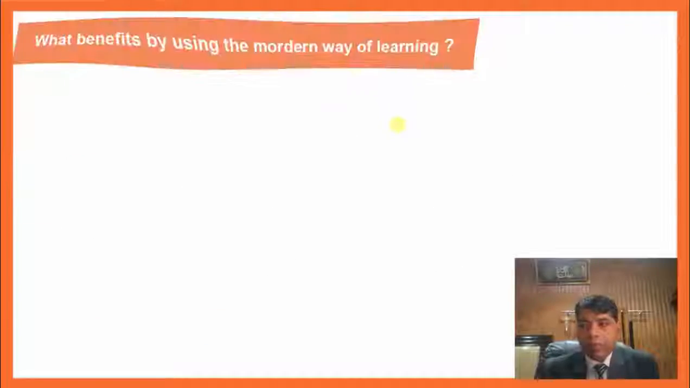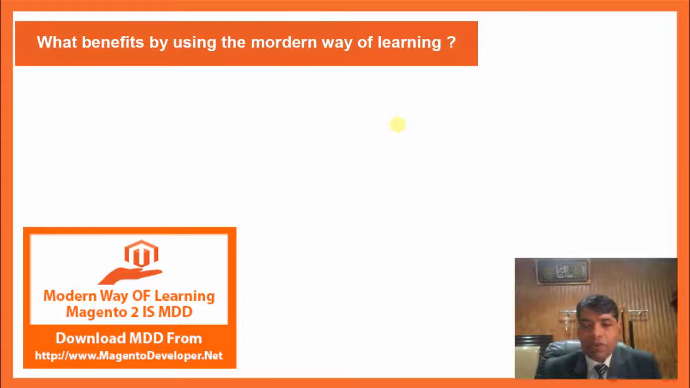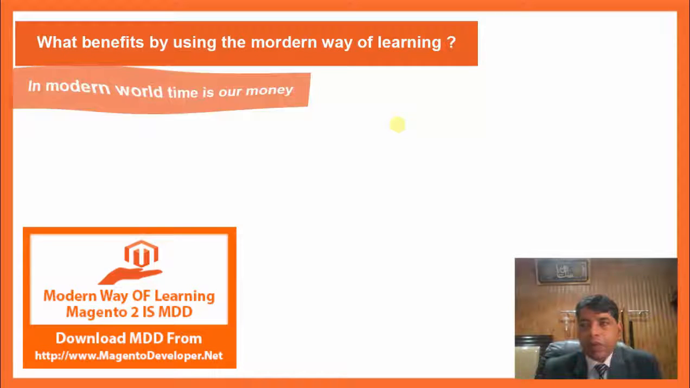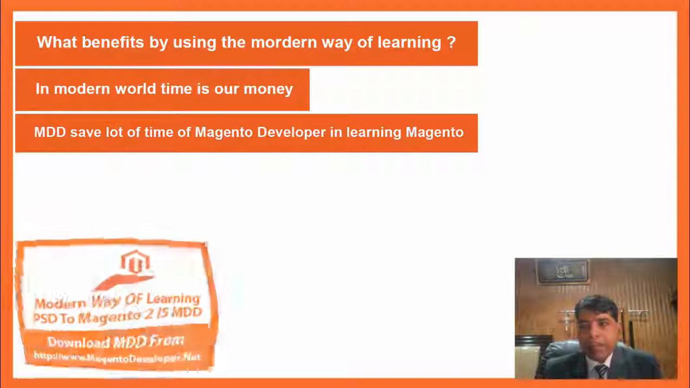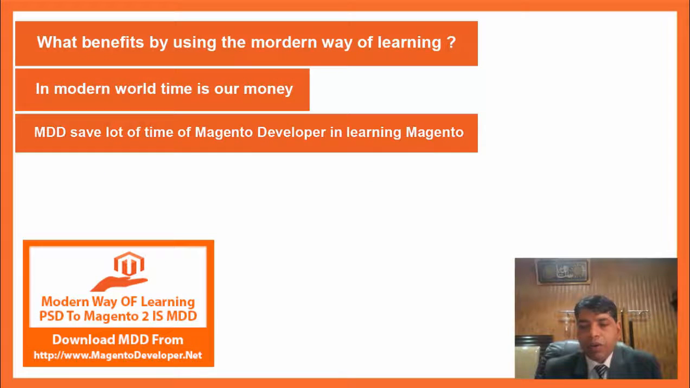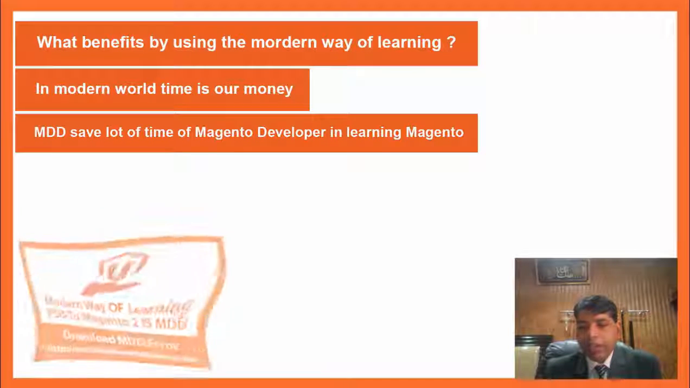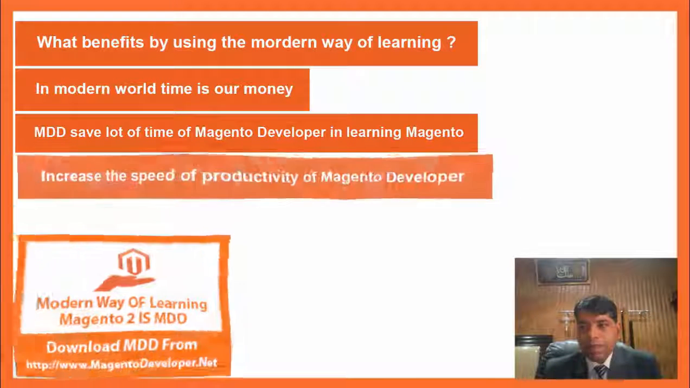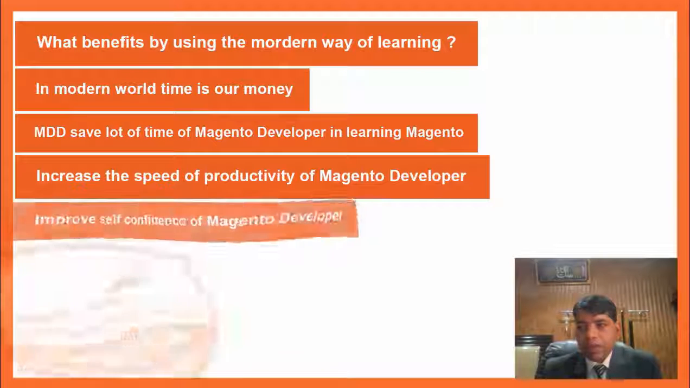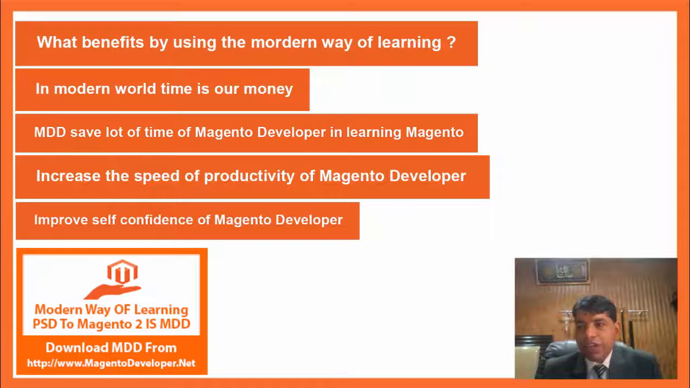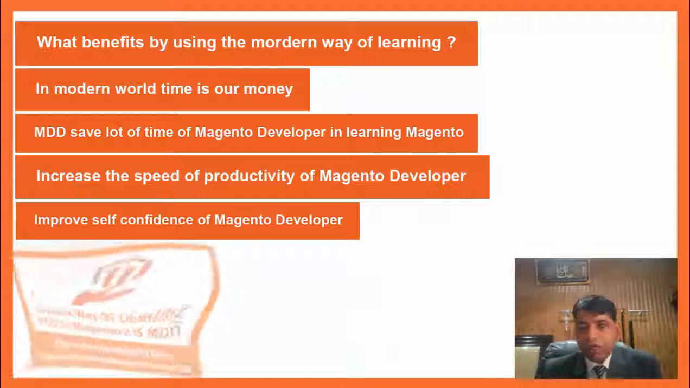We are using the modern way of learning Magento 2. What benefit do we get by using the modern way of learning? In the modern world, time is our money. MDD saves a lot of time of Magento developers in learning Magento, increases the speed of productivity of Magento developers, and improves self-confidence of Magento developers.